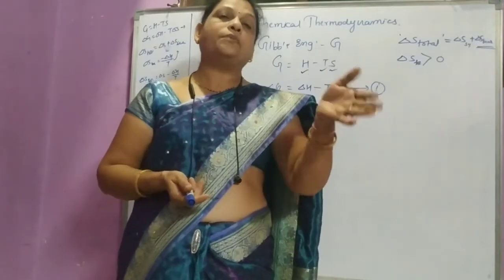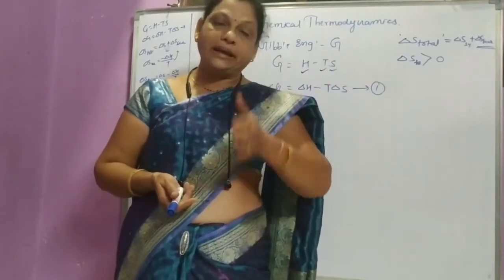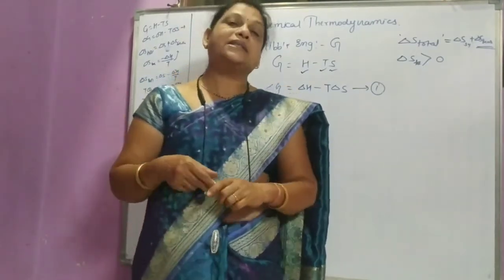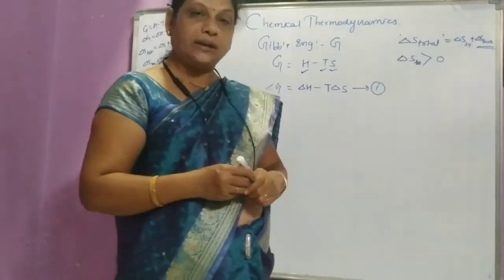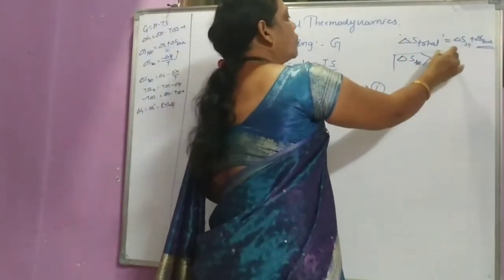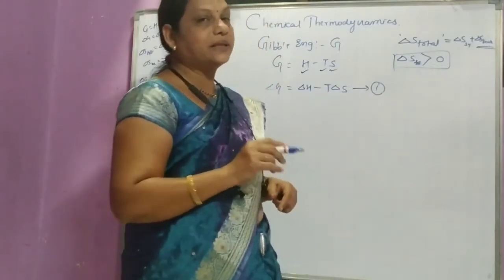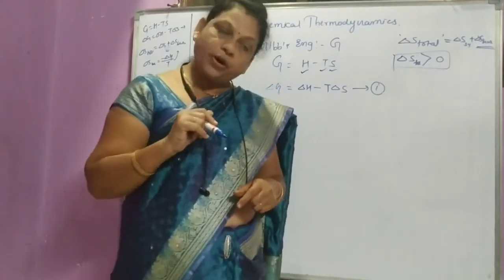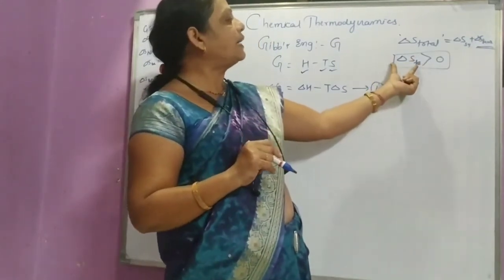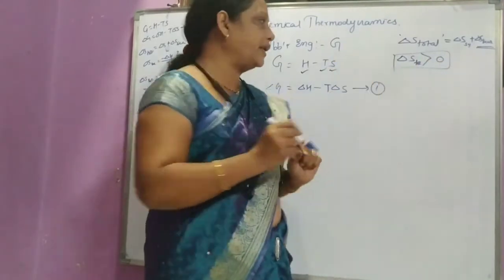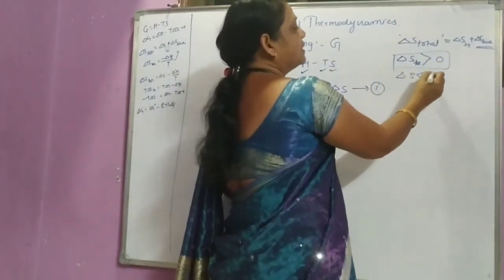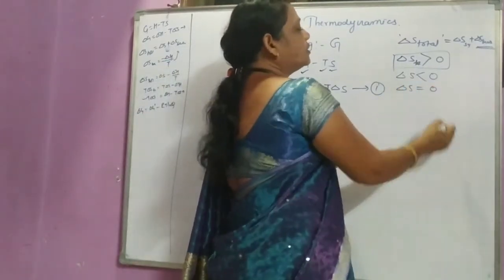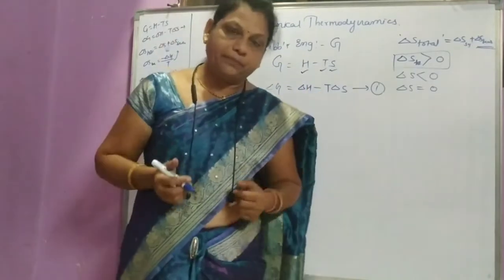Then the relation between the change in entropy, then we introduced the second law of thermodynamics, which is del S total. According to thermodynamics, the total entropy for the system and surrounding increases for a spontaneous process, and therefore if del S is greater than 0, the reaction is spontaneous. If del S is less than 0, the reaction is non-spontaneous, and if del S is equal to 0, then the reaction is at equilibrium.